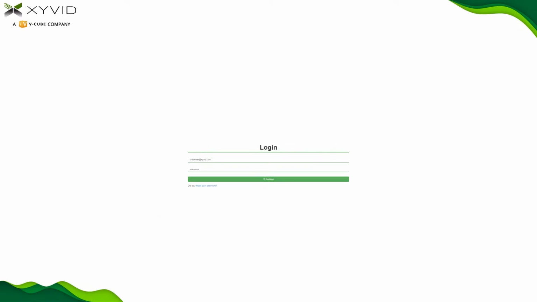This tutorial will cover how to access the show flow editor. The editor allows you to control what the viewers see when they log in before the show, and when the show goes live. These view states the viewers see are called layouts. First, log into the platform with your username and password.